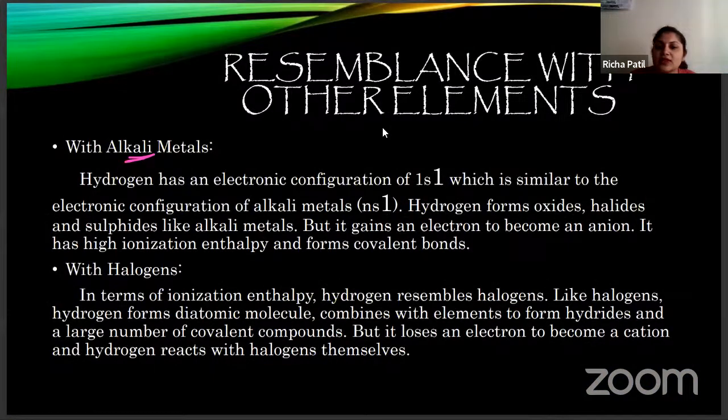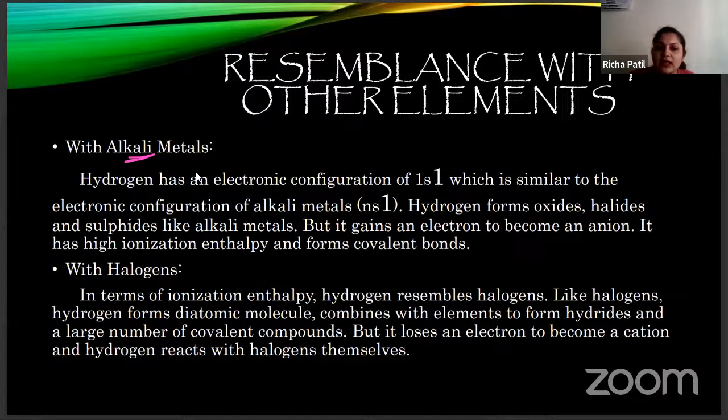Next, resemblance with other elements. The position of hydrogen is still under discussion. Why? Because it acts like an alkali metal as well as like a halogen. Hydrogen is placed at the top left corner, and it resembles both alkali metals as well as halogens, right? Halogens are the 17th group elements.